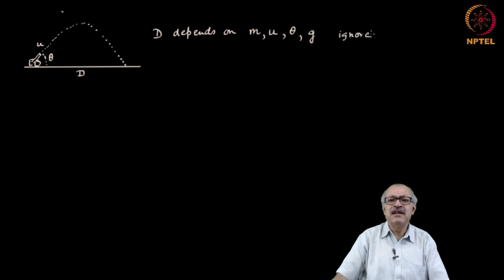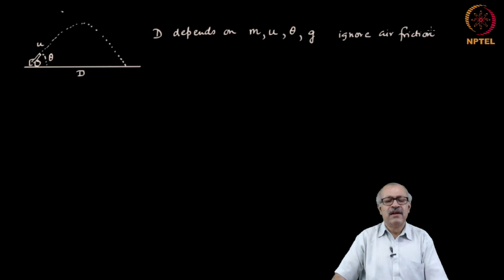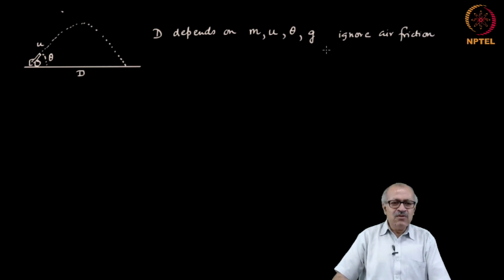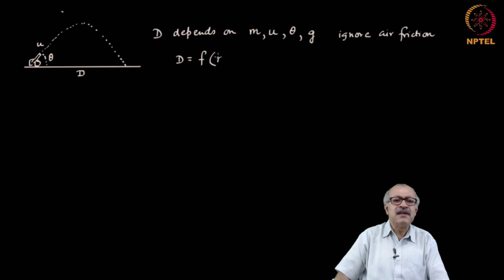You have to state the assumptions. And so, you write your d as a function of these things: m, u, theta, g, and you do not know what kind of dependence there is.